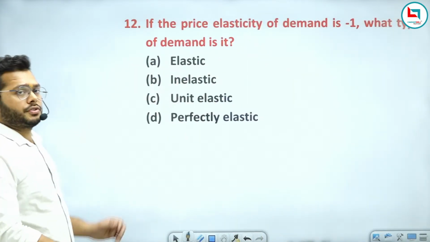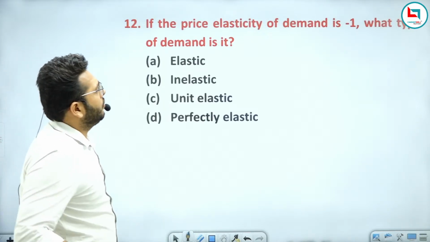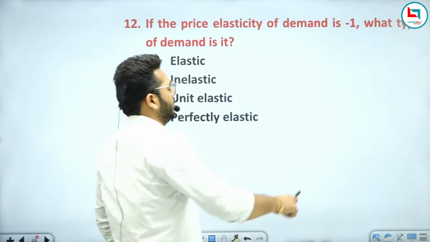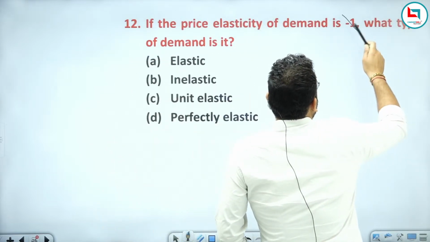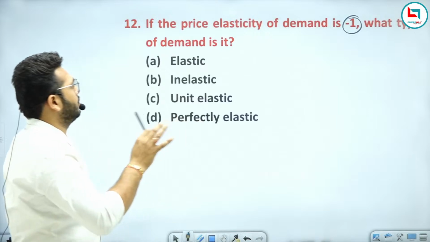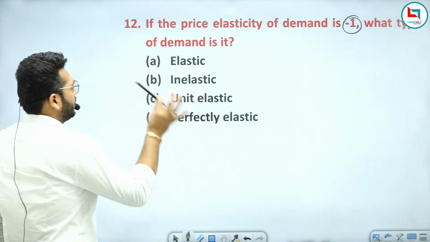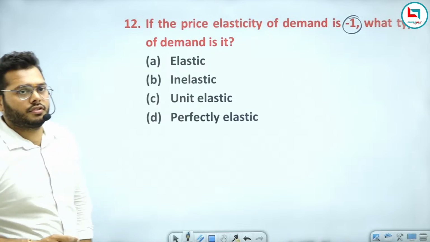Now next question: if the price elasticity of demand is 1, what type of demand is it? Elastic, inelastic, unit elastic, or perfectly elastic? Answer the question fast.